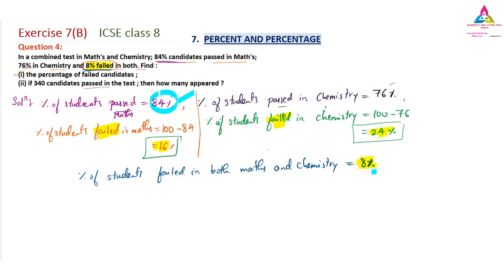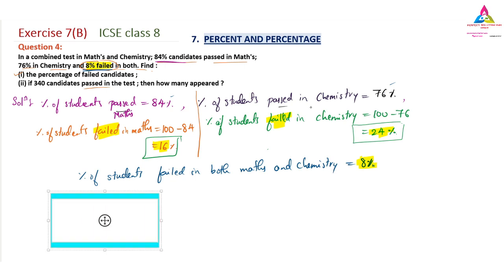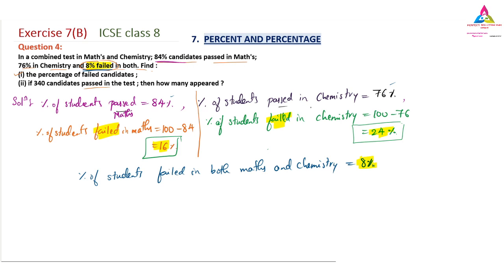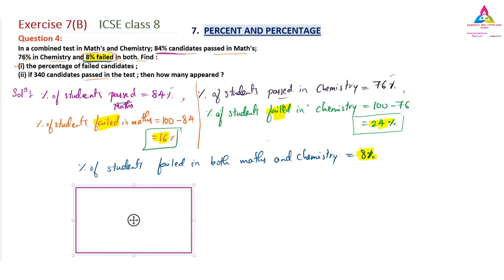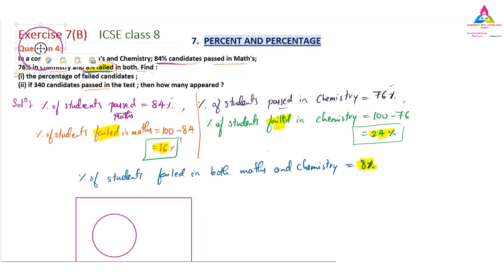Now we will do the calculation. We will draw one Venn diagram, because when we draw it, it will be easier for you to understand exactly what percentage of students have failed. So let me take the Venn diagram for you. First I will draw one rectangle. Inside the rectangle we will take the circles. I will draw two circles, because one is maths and one is chemistry.